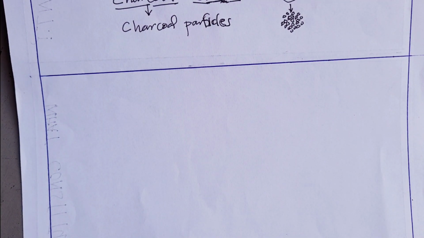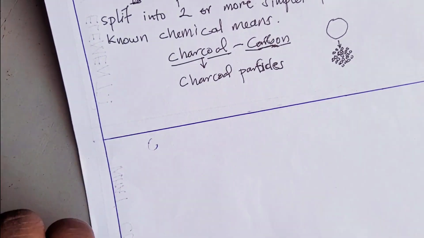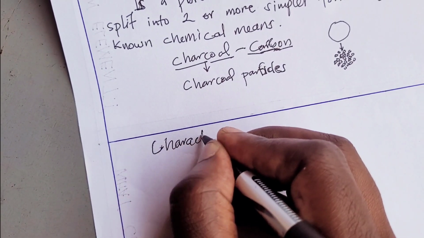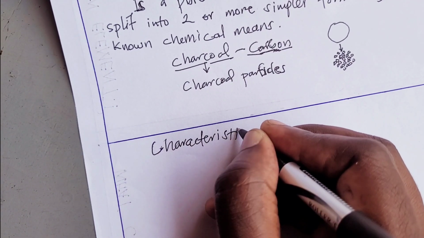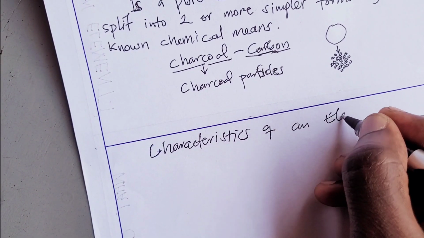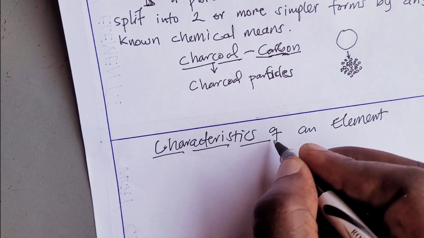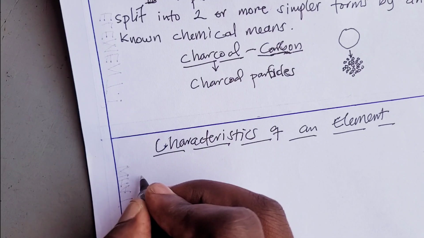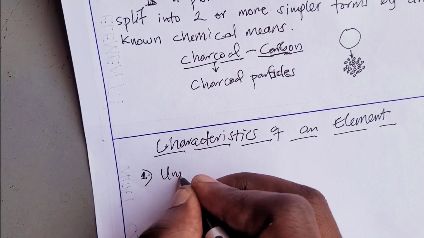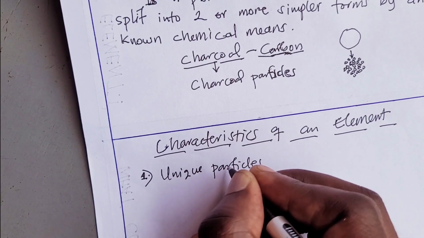What are some of the characteristics that each element should have? One, for something to be called an element, it should have unique particles.